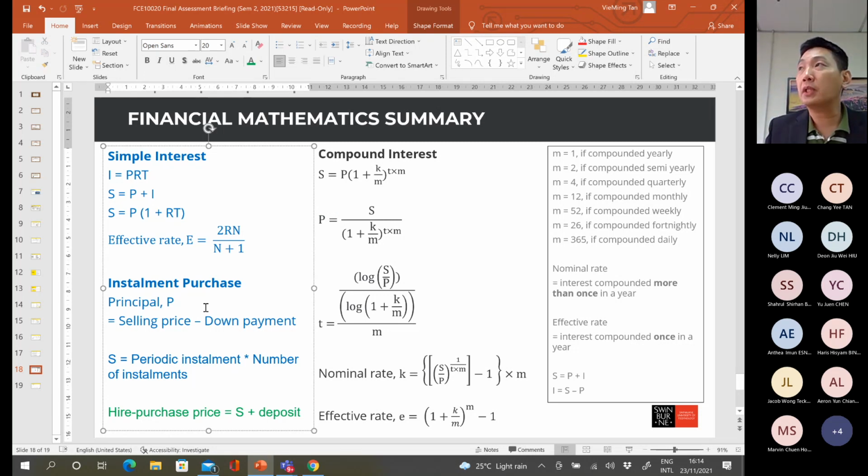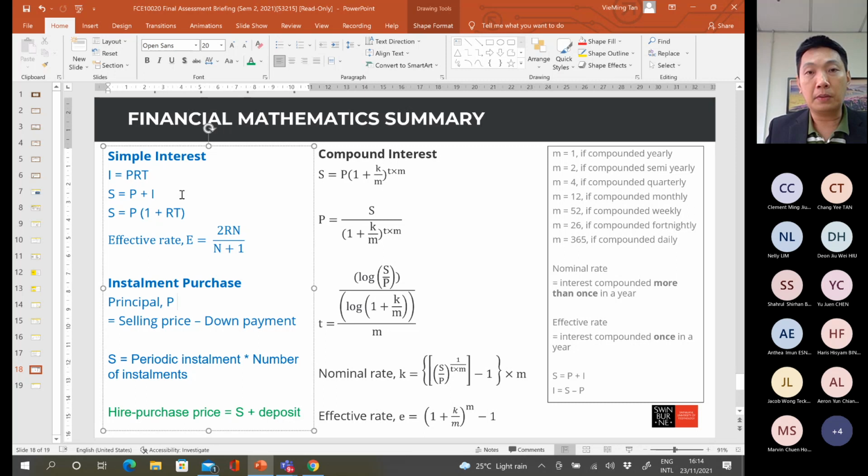Okay, the simple interest question can be applied to the installment purchase case. Installment purchase usually uses the simple interest calculation. Installment purchase means the hire purchase. That means the customer can pay some deposit at the beginning of the installment purchase agreement, and then in the future, the customer can pay periodic payment plus the interest in order to clear the debt of the installment purchase.